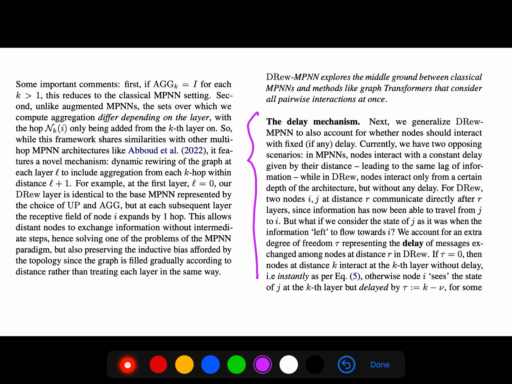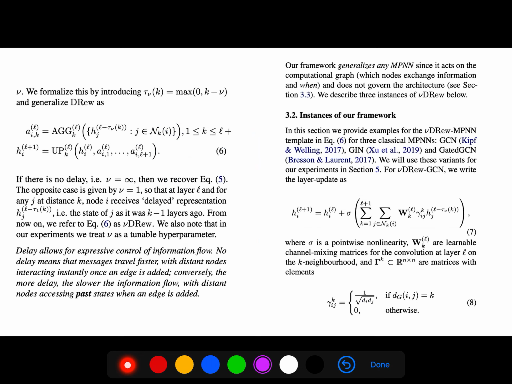Since information has now been able to travel from J to I, but what if we consider the state of J as it was when the information left to flow towards I? We account for an extra degree of freedom tau, representing the delay of messages exchanged among nodes at distance R. So if delay is 0, then the nodes at distance k interact at the k-th layer without delay. So we formalize it by introducing our delay to be this maximum.